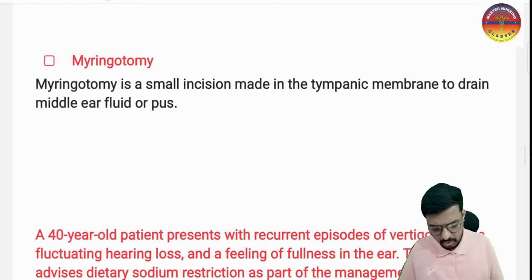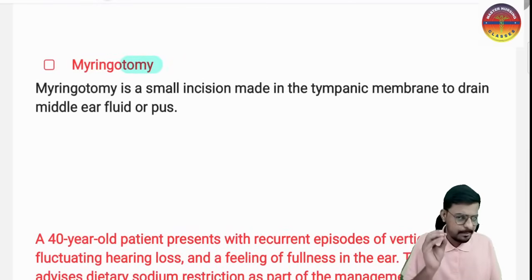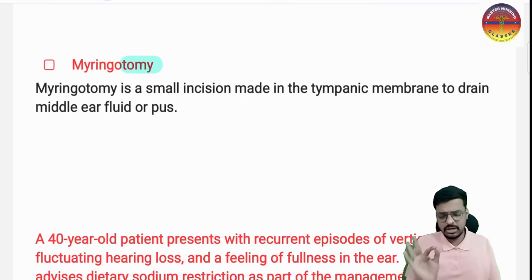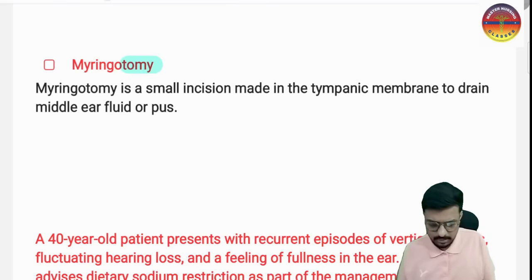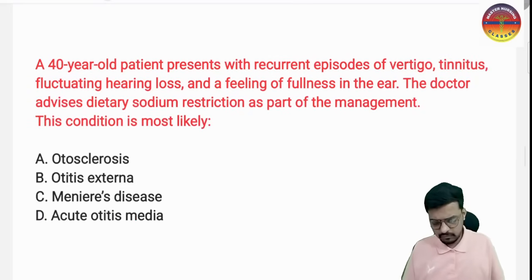And we have myringotomy. Otomy means open. If any pus-filled cavity is there in the middle ear and we want to remove that pus, I make a small hole in the tympanic membrane to drain out the pus and fluid which accumulated in the middle ear. So we call it myringotomy. Myringotomy is a small incision made on the tympanic membrane to drain middle ear fluid or pus. This is very important, we have to keep it in our mind.